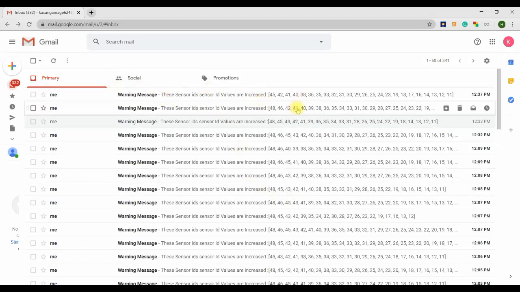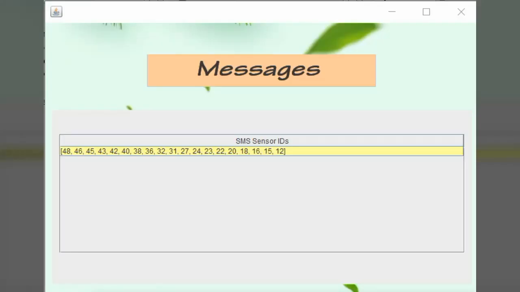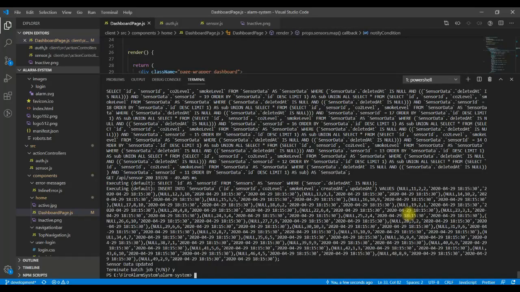Yes, these dangerous values come to the email. The sensor IDs come to the email. Start the RMI saver. The RMI saver sends SMS and email every 15 seconds. Before, look at the email, and this one is the SMS. Every 15 seconds it sends the message. Wait 15 seconds. Yes, the values are changing.